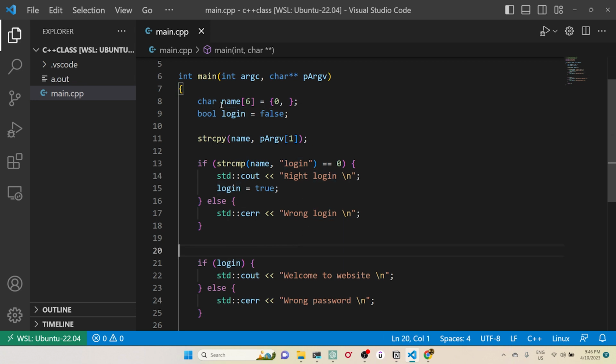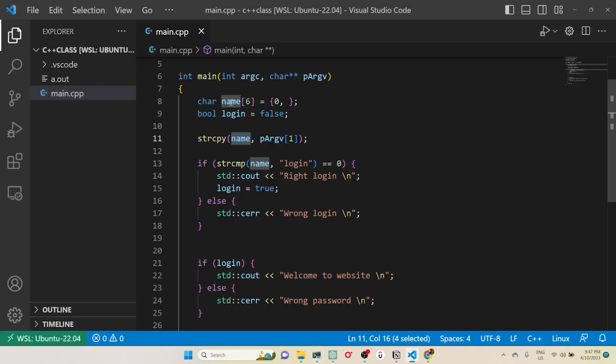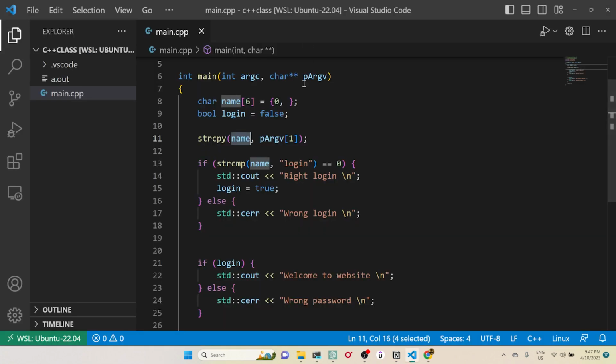Whenever a buffer is declared here, and I try to copy this stuff into the name variable, since I had given a size of only 6, it will take the first 6 characters, 1 2 3 4 5 and 6, and copy them to name. The last part, the extra characters we are sending, will be overwritten into login.